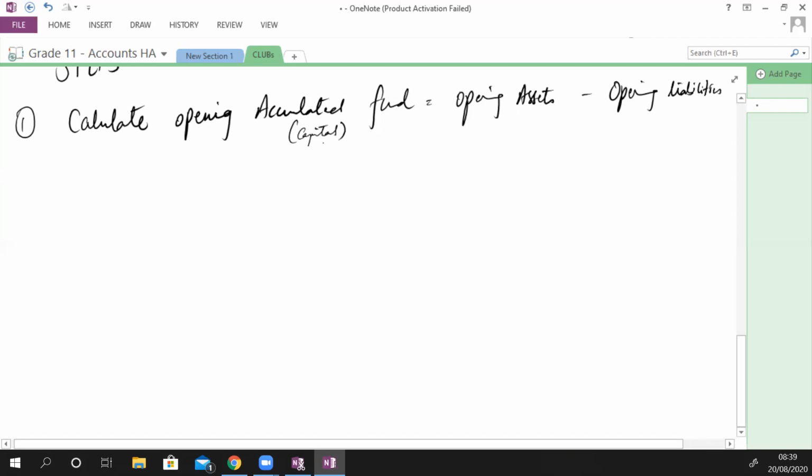Capital is a term that is used in business. However, in a club, it is used as accumulated fund. So calculating opening accumulated fund will be with the fact that you can use opening assets minus opening liabilities. Now, within this, you need to consider a lot of factors, like three in particular. Number one, subscription from members is an income.